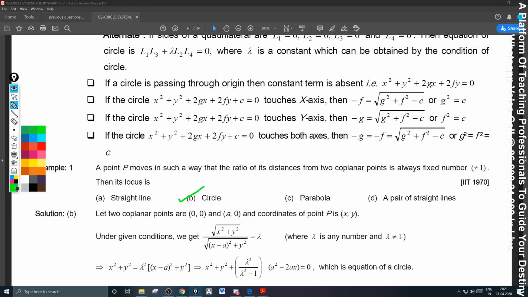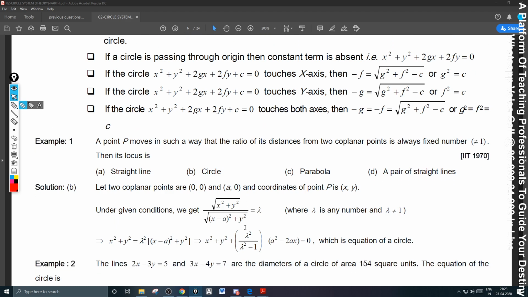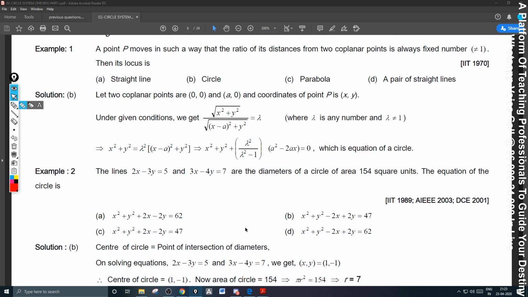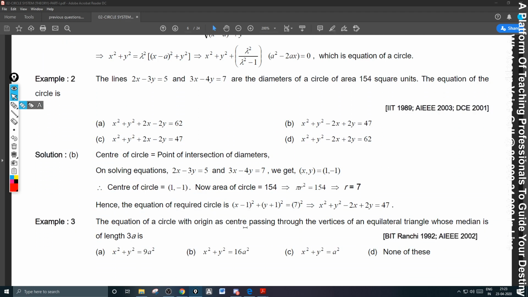Okay, now next question. The lines are diameters of a circle of area 154 square units. The equation of the circle is? Diameters means if you solve them, you will get the center. I am writing the center directly through the cross multiplication method: minus 8 plus 9, 1.